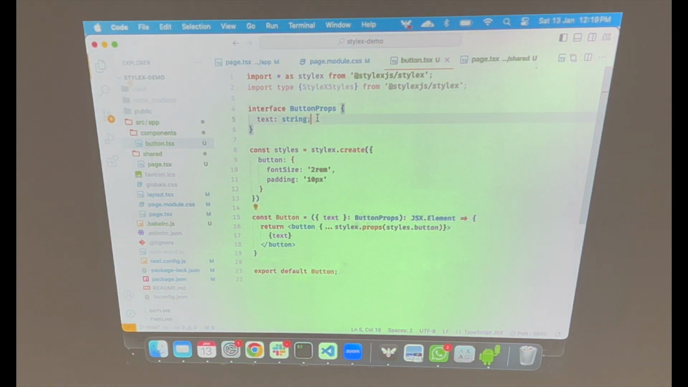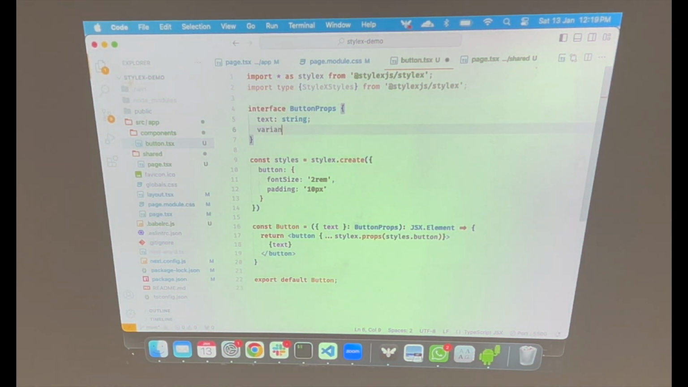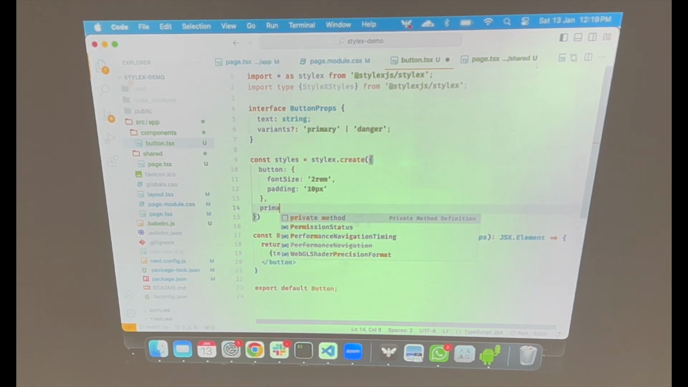So if you have worked with design systems, there's something called variants, right? I think many of you have done it. So let's try to add a variant. I'll make sure that the variant is only primary and danger. This makes sure that this is optional. You don't have to pass it, right? I'll accept variants here, and if nobody has passed anything, I'll add that as a primary variant, right? So cool. I'll add a primary.